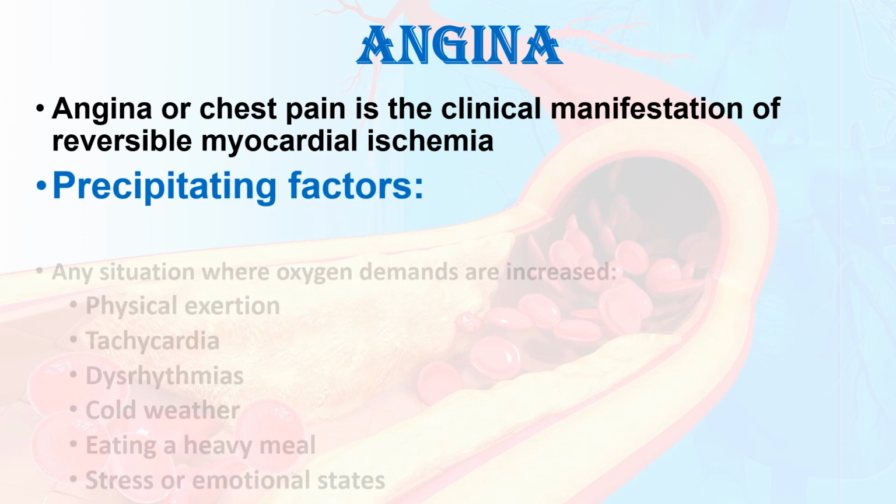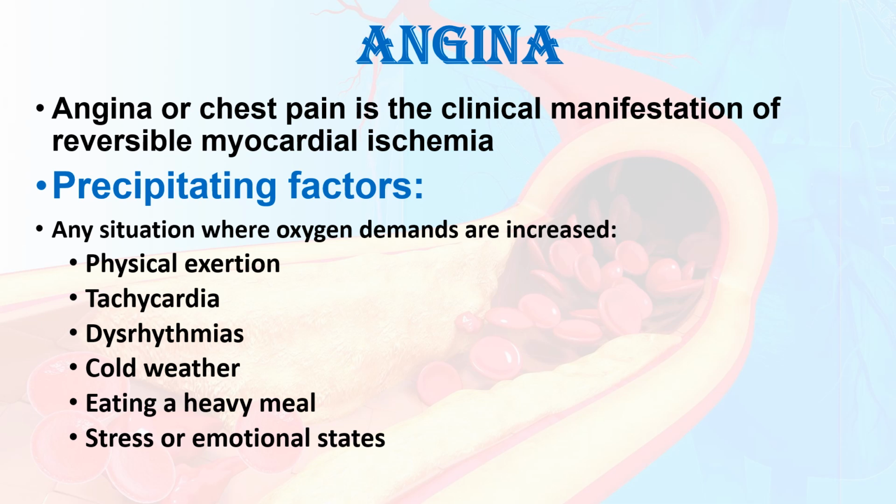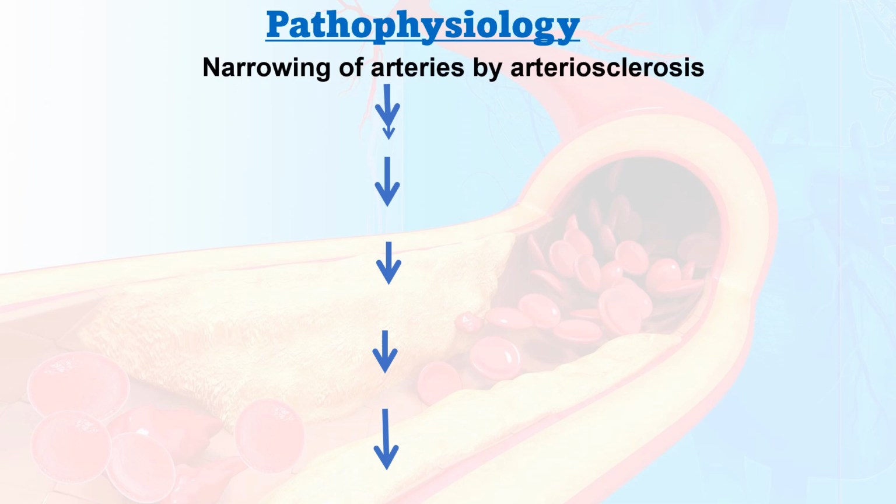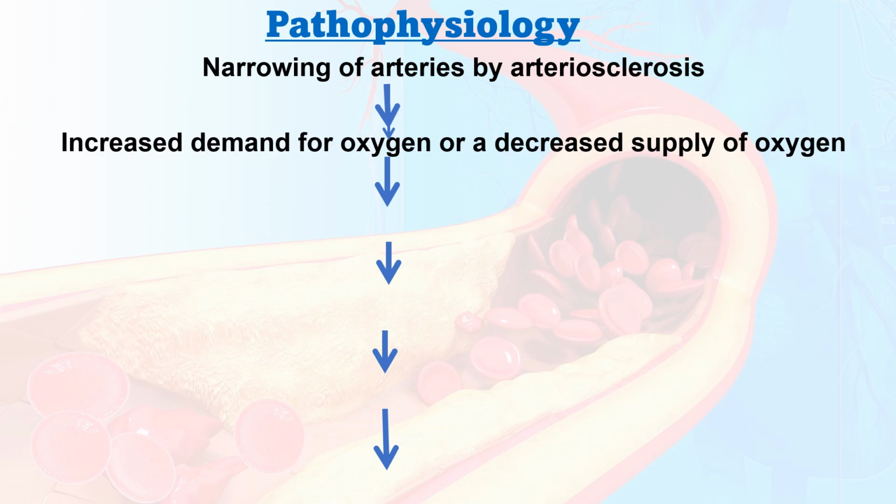The precipitating factors are the situations where oxygen demand is increased, factors like physical exertion, tachycardia, dysrhythmia, cold weather, eating a heavy meal, stress or emotional stress. In these situations, body metabolism increases and because of that, the body demands more oxygen. So the pathophysiology says narrowing of arteries by atherosclerosis or arteriosclerosis leads to increased demand for oxygen or a decreased supply of oxygen.